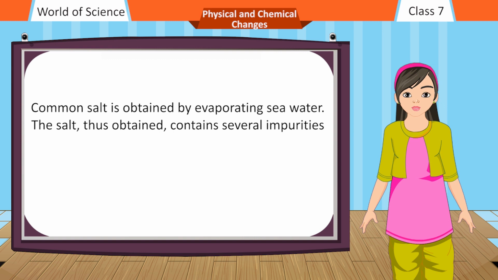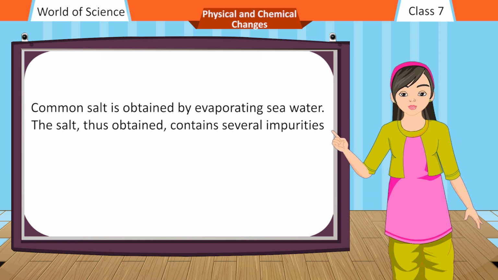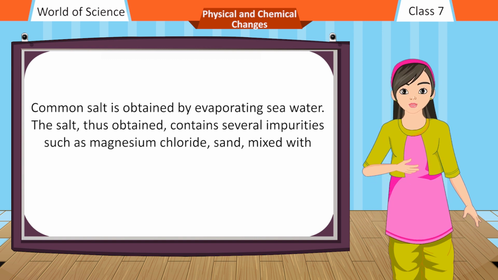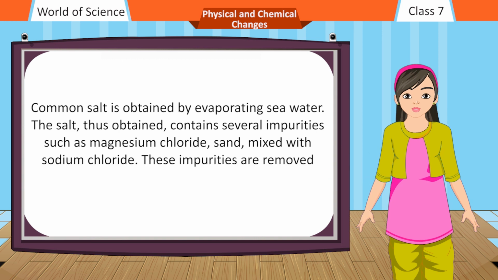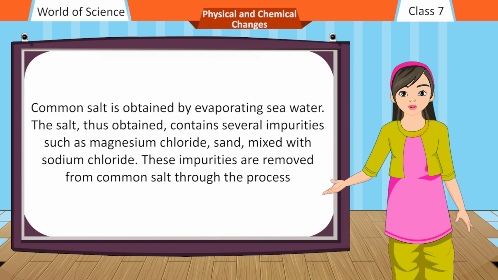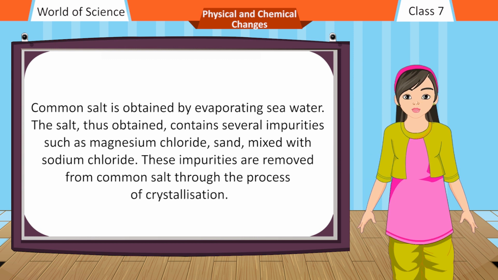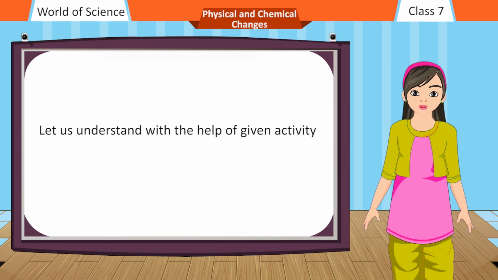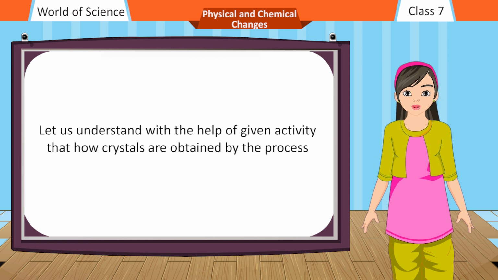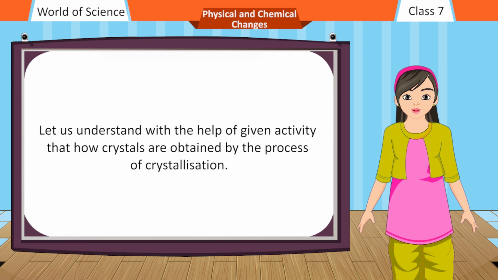The salt, thus obtained, contains several impurities such as magnesium chloride and sand mixed with sodium chloride. These impurities are removed from common salt through the process of crystallization. Let us understand with the help of the given activity how crystals are obtained by the process of crystallization.